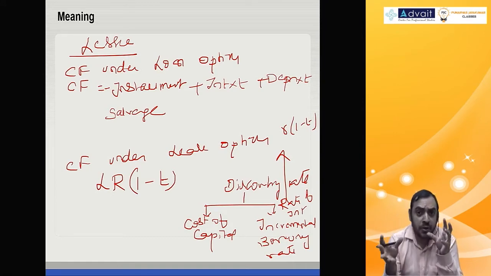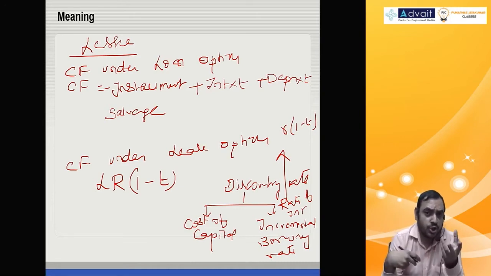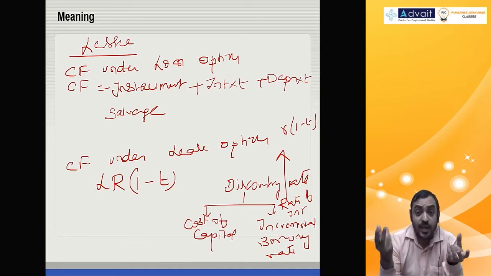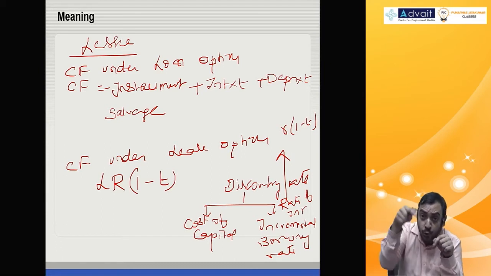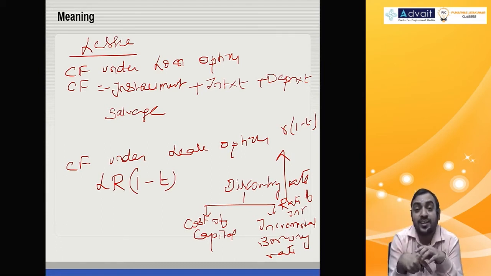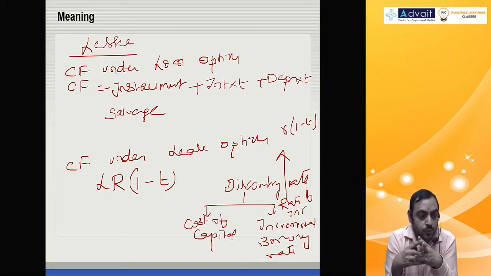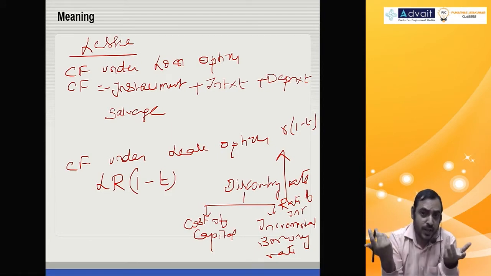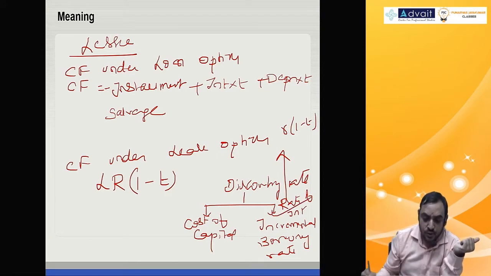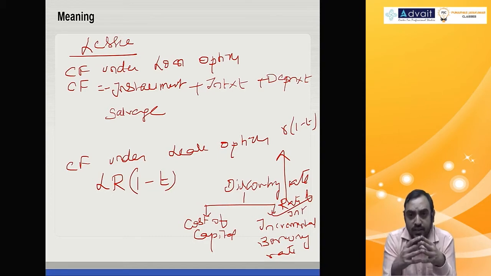So both points of view exist. Some people believe cost of capital is the overall cost of capital, and some people believe compute only for this particular transaction the marginal cost of capital, so you should take incremental borrowing into 1 minus t. Both opinions exist, both answers will be different, just a point of view. But if cost of capital information is not given, then you should go for rate of interest.